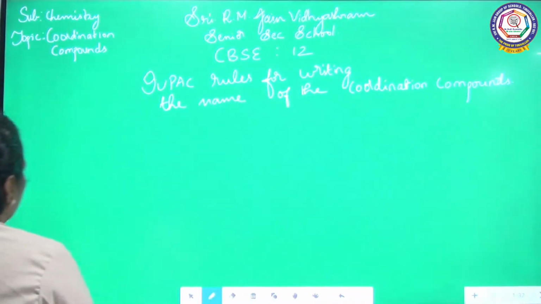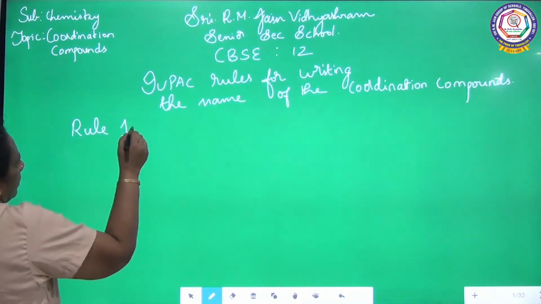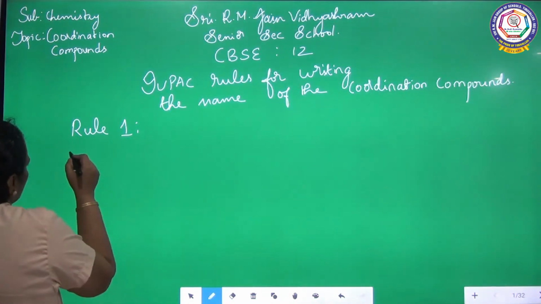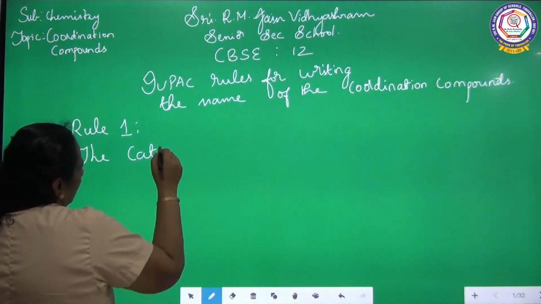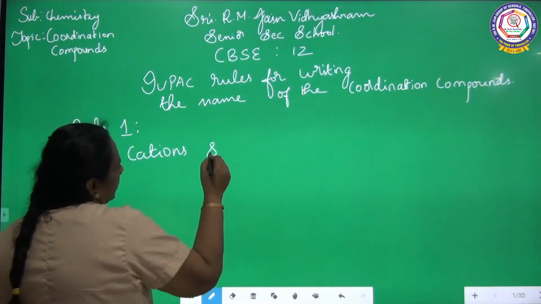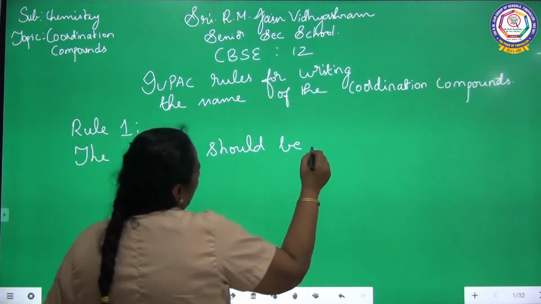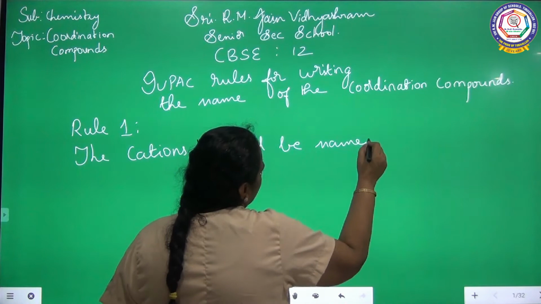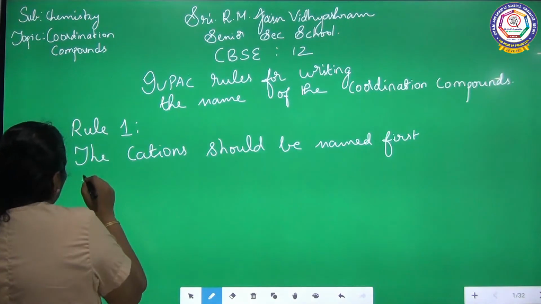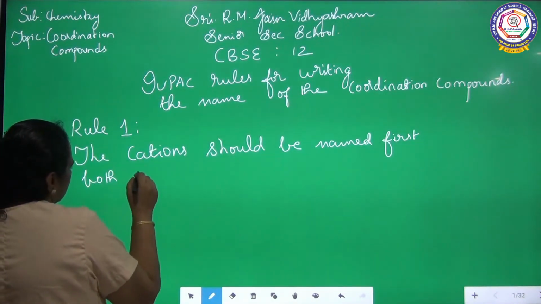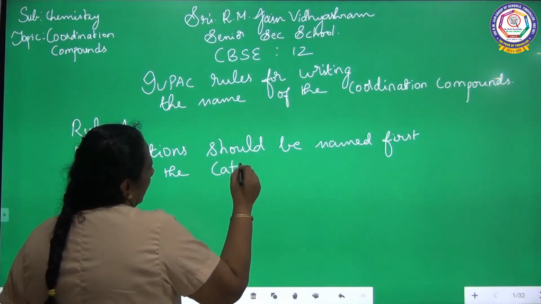Rule number 1. The cations should be named first, both in the cationic and anionic complexes.